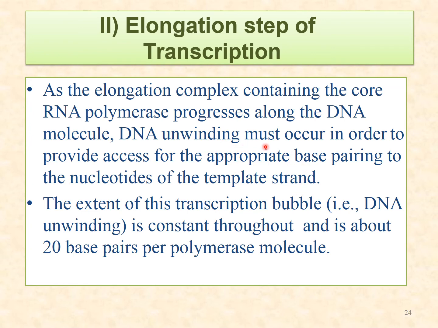DNA unwinding must occur in order to provide access to the appropriate base pairing and nucleotide of the template strand. The extent of the transcription bubble is constant throughout, and it is about 20 base pairs per polymerase molecule.